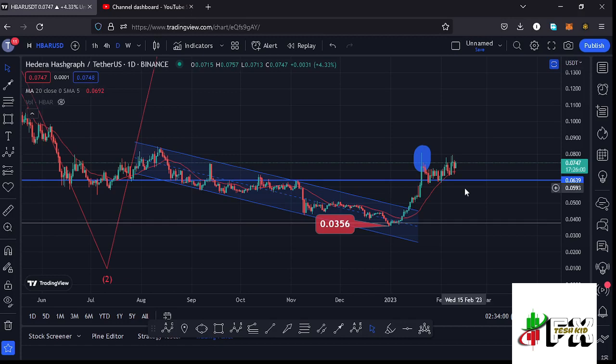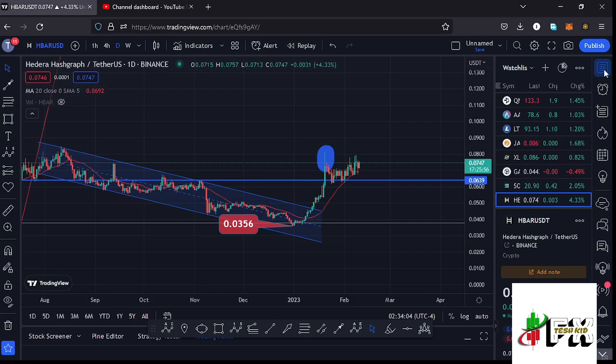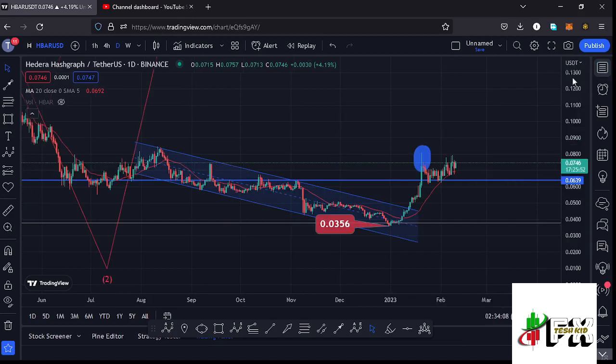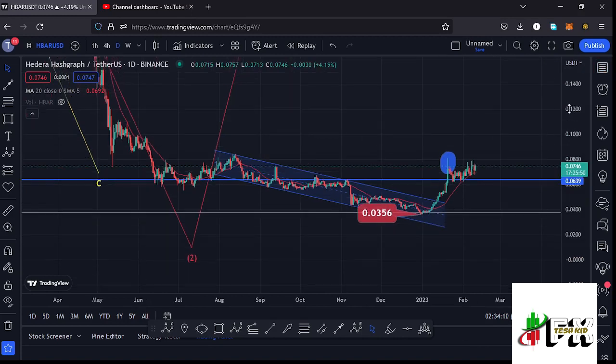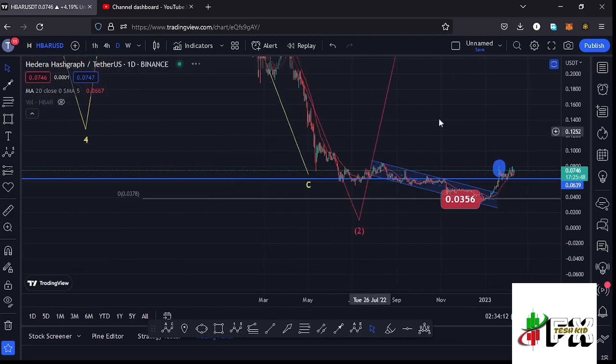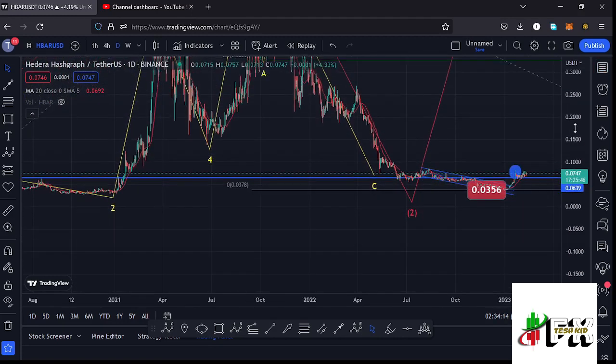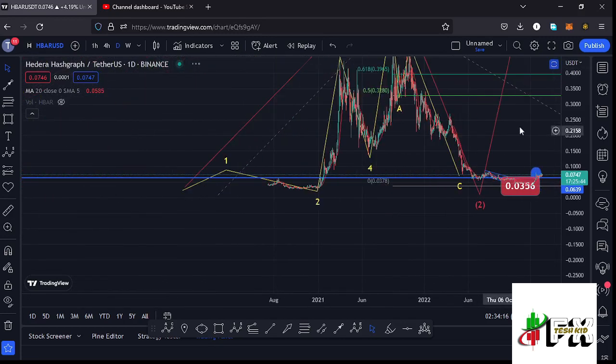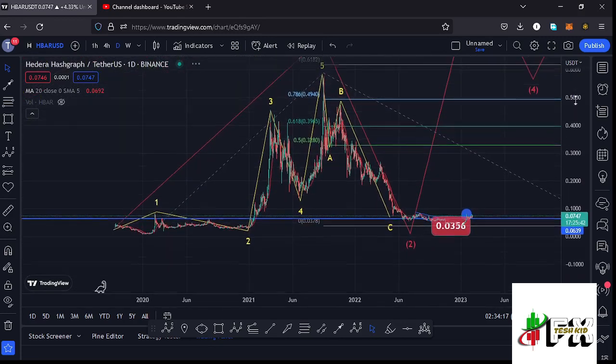We have also continued to hold above the 20-day MA here on the daily chart, and here on TradingView you can see that the market is up by 4.19%, which is a massive bounce to the upside, and at the time of this recording we are seeing a lot of strength to continue pushing even higher in a move that has also continued to obey the Elliot structures.